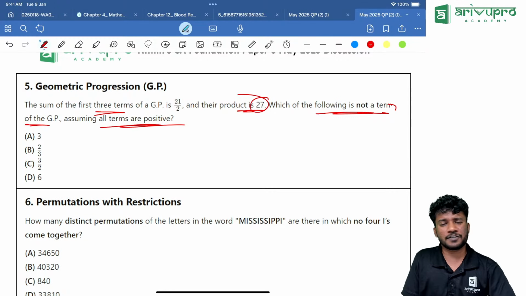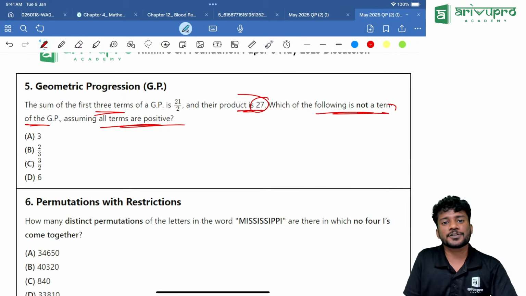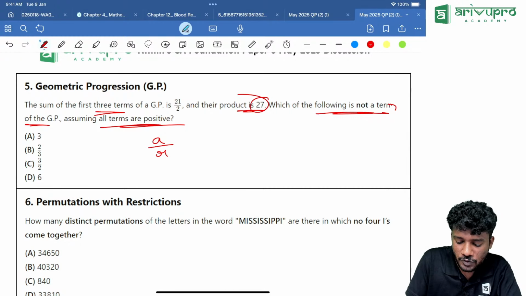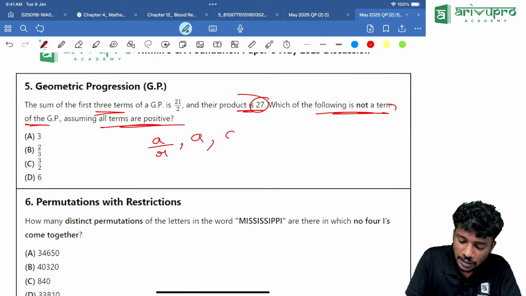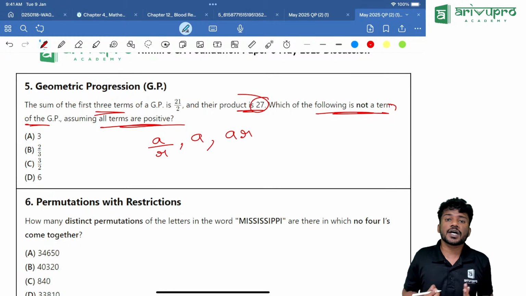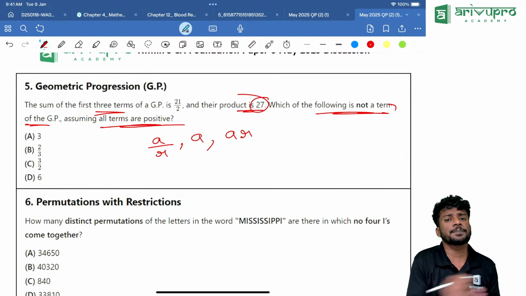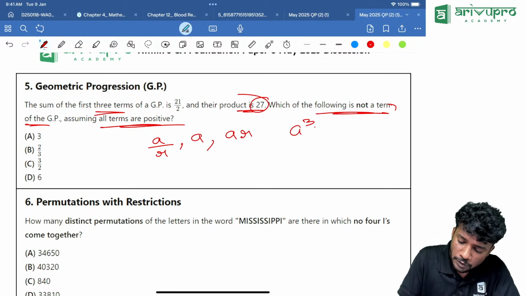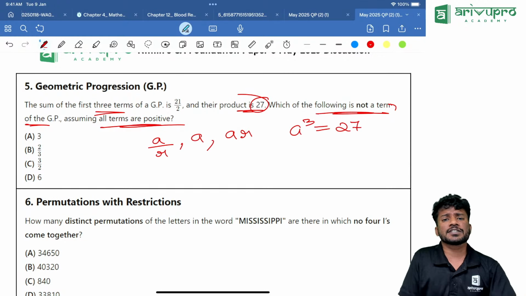So you know that if you watch my recordings on the marathon, you will get to know how we are assuming. We are assuming the first term is A by R, second term is A, and the last term is AR. These are the 3 terms. Now if you take the product of all the terms, A cube is equal to 27.